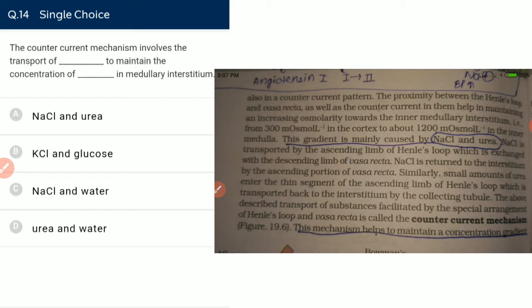So NaCl and urea are the two main molecules that maintain the medullary interstitium for absorption of water.